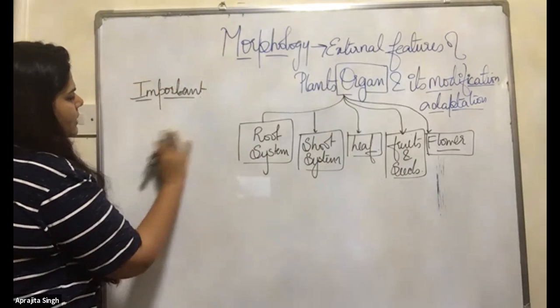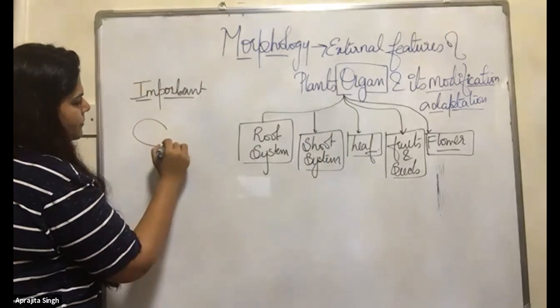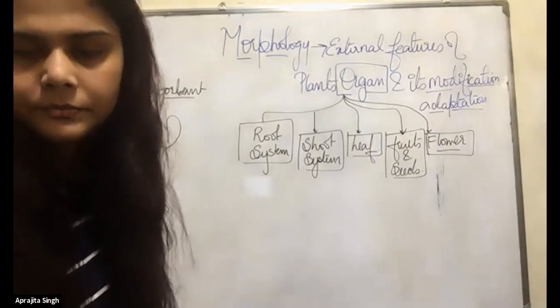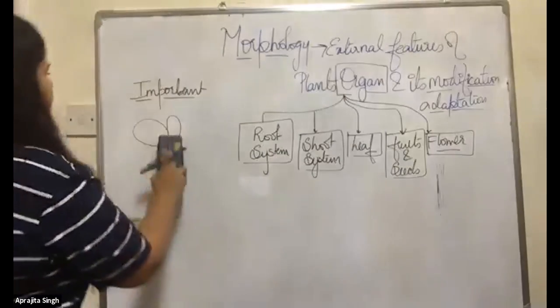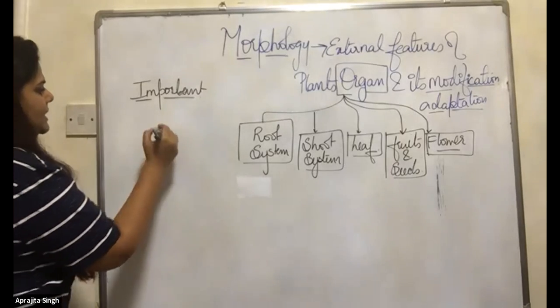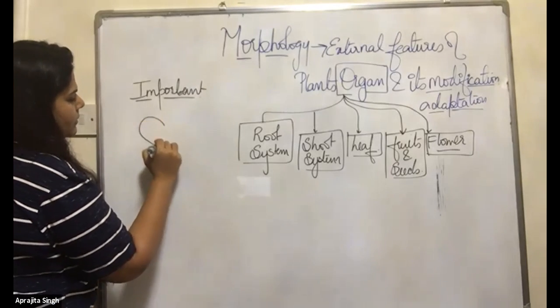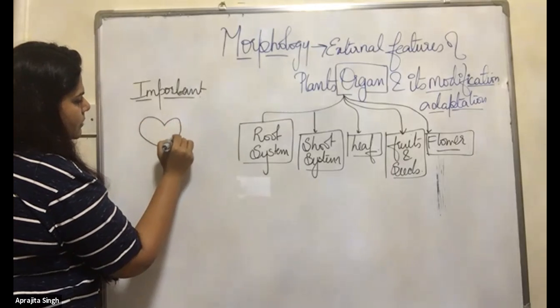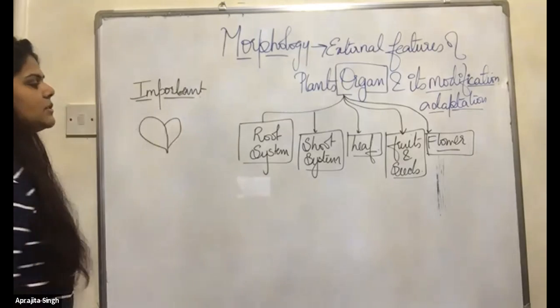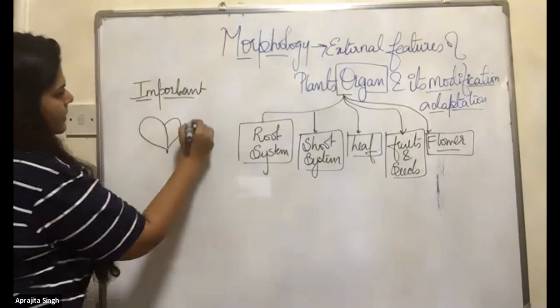You have seen the seeds. If we talk about the gram seeds, the black chana or the pea seeds, this is the structure of the gram seed, okay?